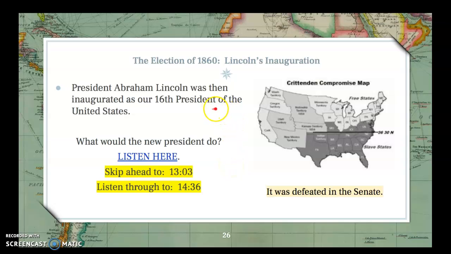All right, so then President Abraham Lincoln was inaugurated as our 16th President of the United States on March 4th, 1861. What would the new president do? I'm going to have you listen to this right here. Here are a couple of guides to help you find the stuff that I really want you to pay attention to today.